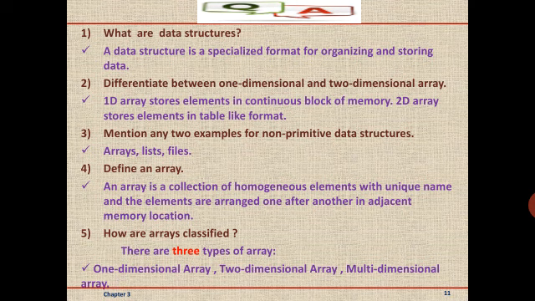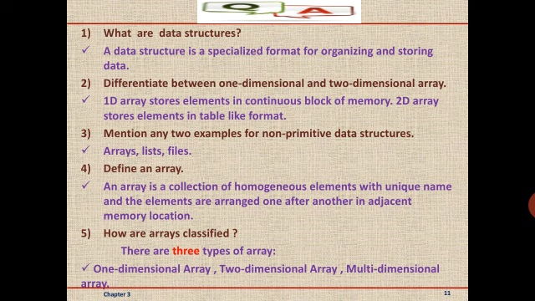Okay. Mention any two examples for non-primitive data structures. For this purpose, we need to remember the diagram of classification of data structure. The non-primitive data structures include arrays, lists as well as files. Next question, define an array. Array is a collection of homogeneous elements. Homogeneous means similar elements with a unique name, and elements are arranged one after another in adjacent memory locations.